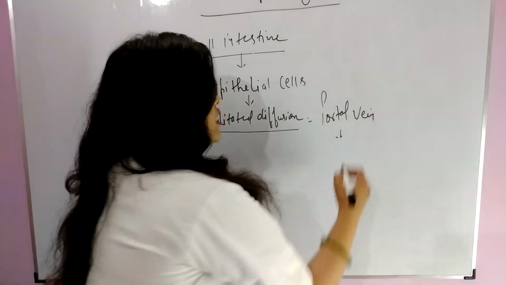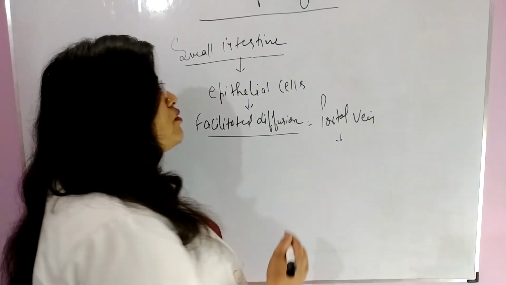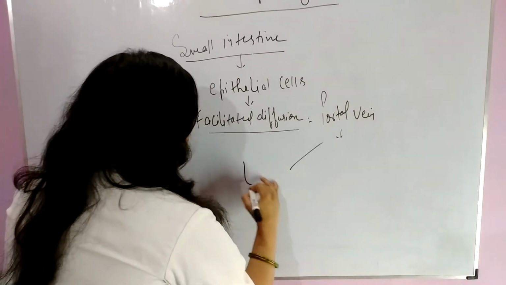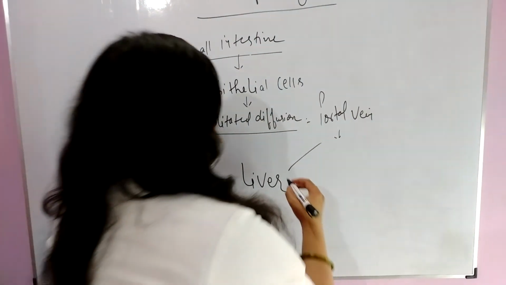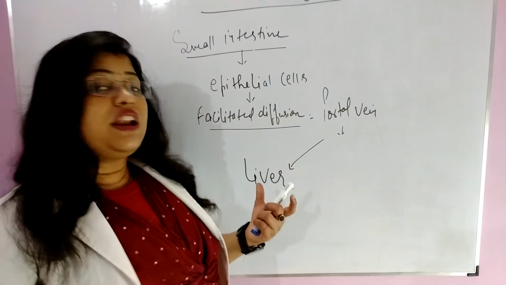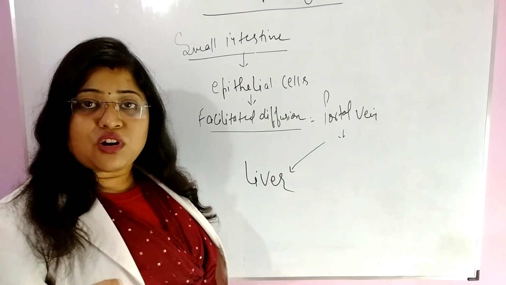and through enterohepatic circulation it now enters into liver, because enterohepatic circulation establishes a relationship directly between liver and small intestine.